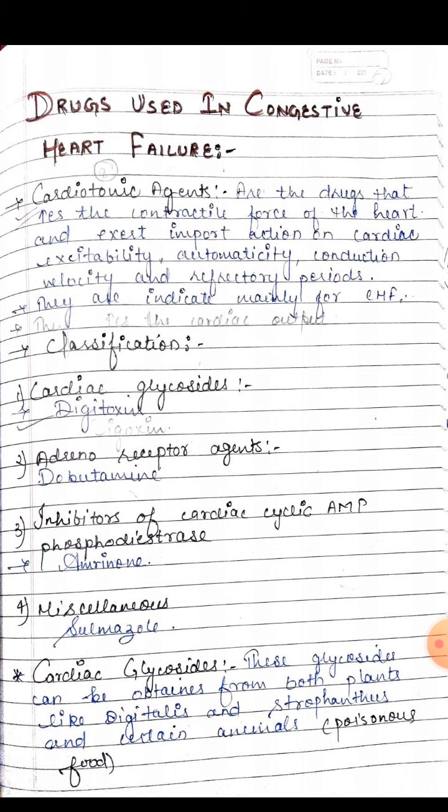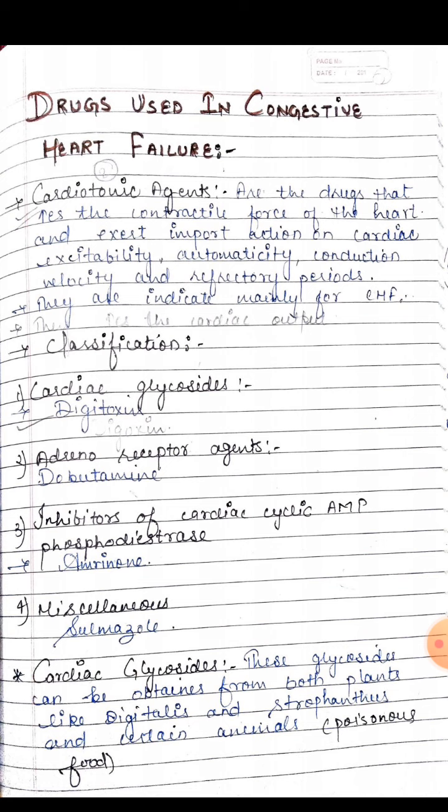Under the cardiac glycosides, the drug is digitoxin. Dobutamine is an example of an adrenoreceptor agent, and aminone is an example of the phosphodiesterase drugs, and another drug is the example of the miscellaneous type of classification.